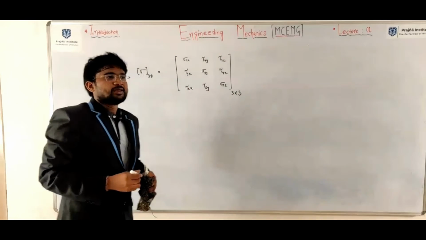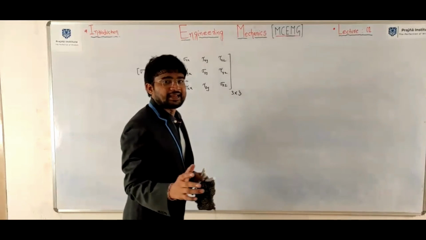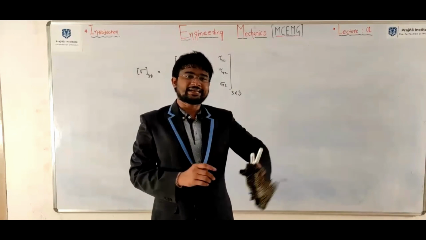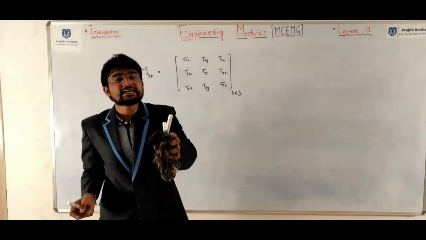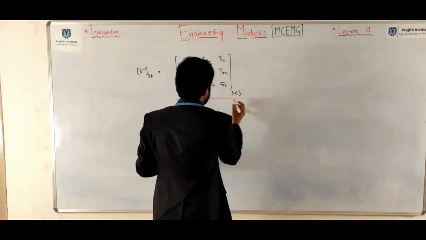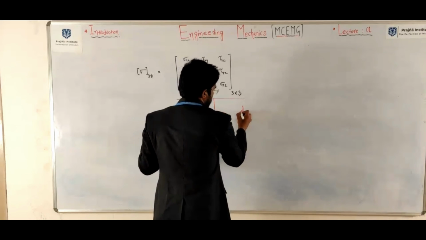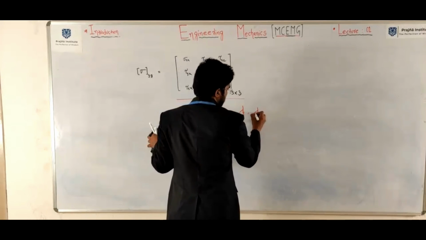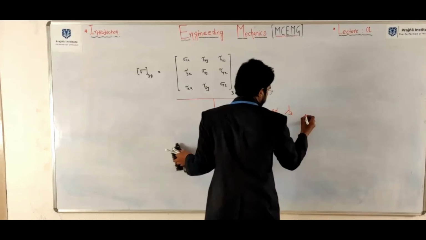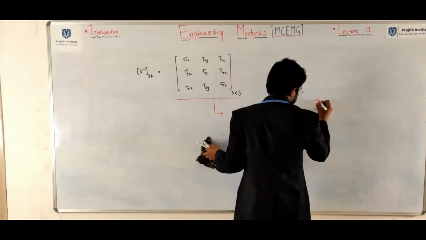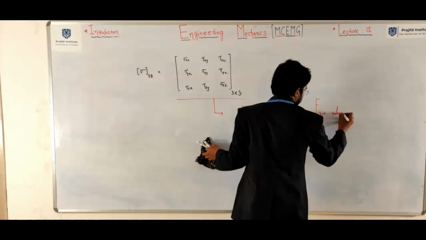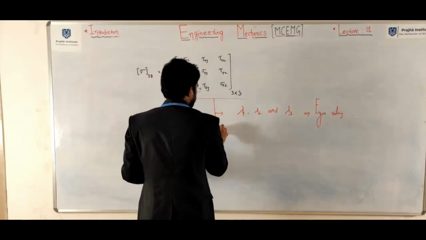Okay now, you people are calculating eigenvalue and eigenvector for the matrix. Okay, what is the physical significance of eigenvalue and eigenvectors? Tell me. Lambda 1, lambda 2 and lambda 3, these are the eigenvalues.